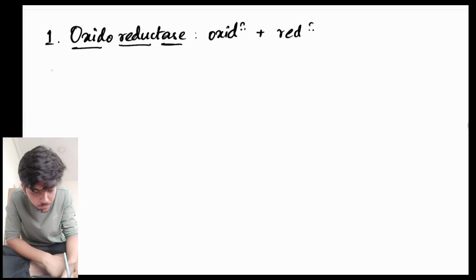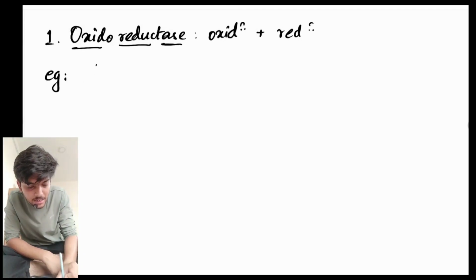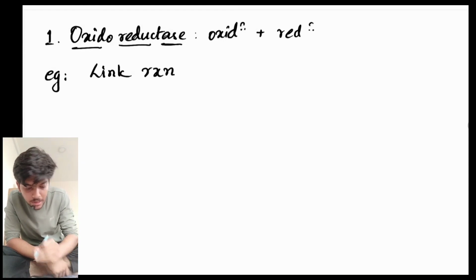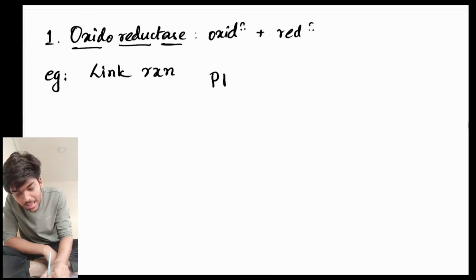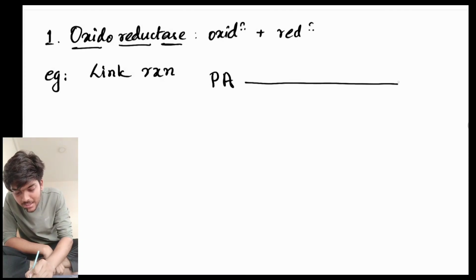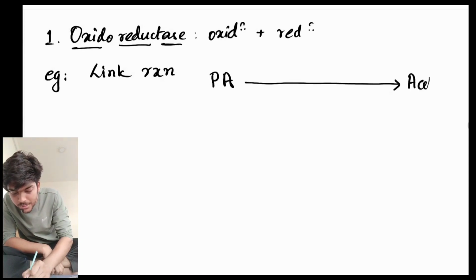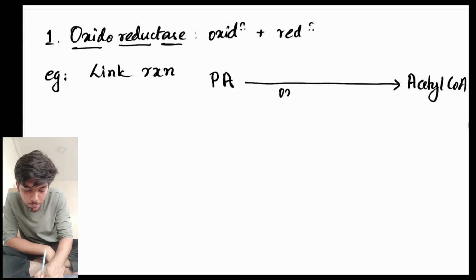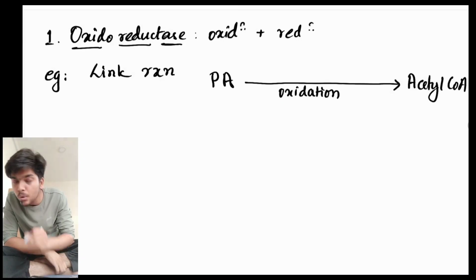For example, let's take link reaction. So in link reaction, as you know, there's your pyruvic acid, and this pyruvic acid gets converted to acetyl coenzyme A. Here, the oxidation of pyruvic acid is taking place in this particular arrow.